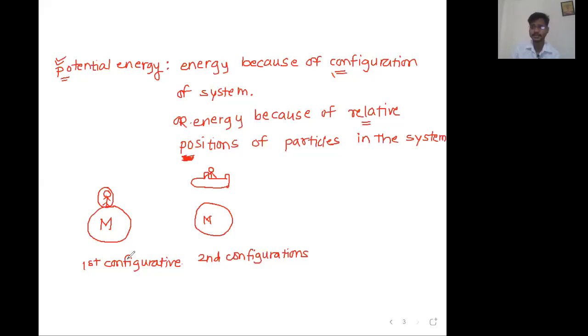Any particle having mass, let's say m1, and let's say there is another particle m2. Both of these two particles have some mass. Do you know two masses attract each other with the force of gravity? The first mass is saying to the second mass, come closer to me. The second mass is asking the first mass to come closer to it. Any two masses in the universe always attract each other.